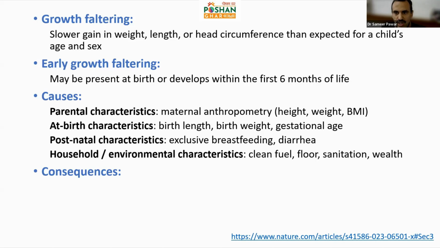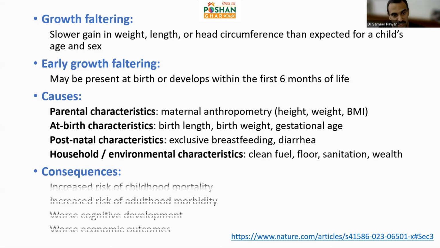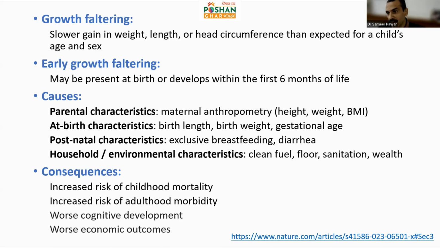And then why are we worried about it? I mean, let the children falter. What happens? There are some consequences, and some of them are very serious. Child may die. If a child is faltering in weight, the child may die, which is called childhood mortality. Child may fall sick. Child may have different diseases, not only in childhood, but the child also becomes prone to some diseases later in life if the child is born with lower weight or falters early in growth. And of course, there are issues with cognitive development and subsequently economic outcomes. So all this happens because of early growth faltering.